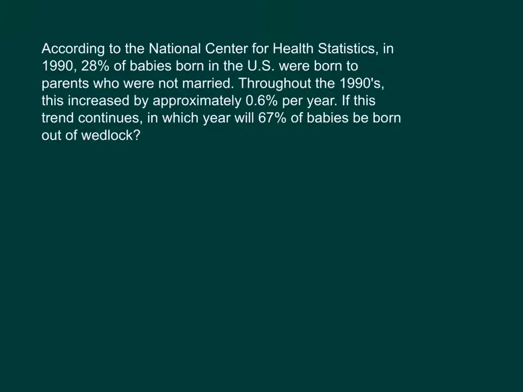Okay, so we'll start over again. We're starting at 28%, so we start at 0.28 in 1990, and we're going to be adding 0.6%.